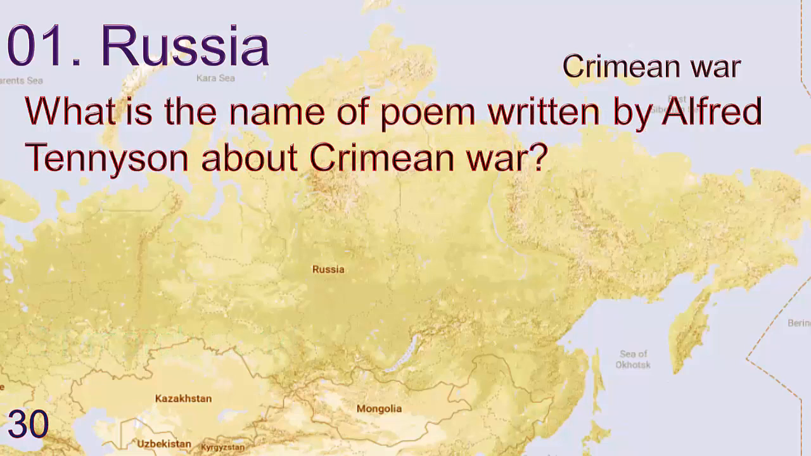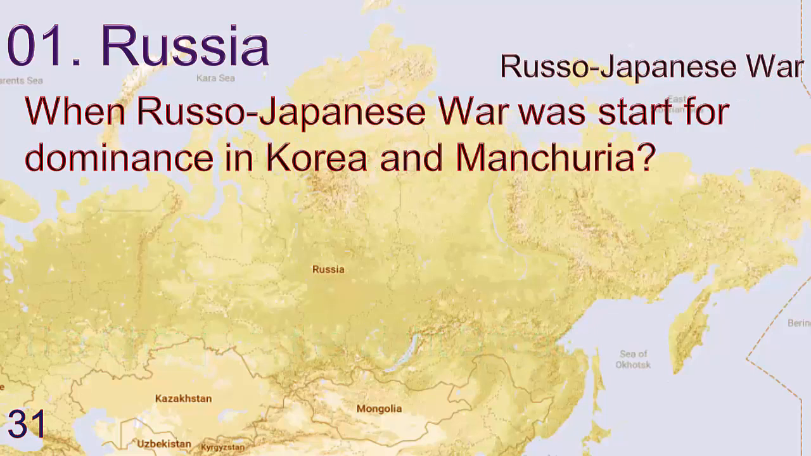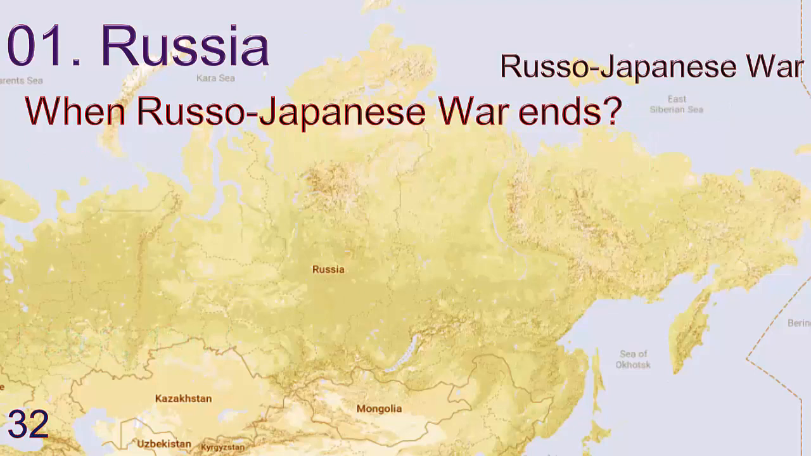What is the name of poem written by Alfred Tennyson about Crimean War? Answer is The Charge of the Light Brigade. When Russo-Japanese War was started for domination of Korea and Manchuria? Answer is February 8, 1904. When Russo-Japanese War ends?